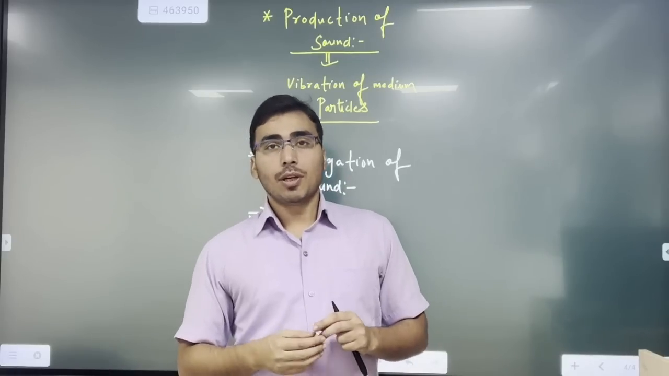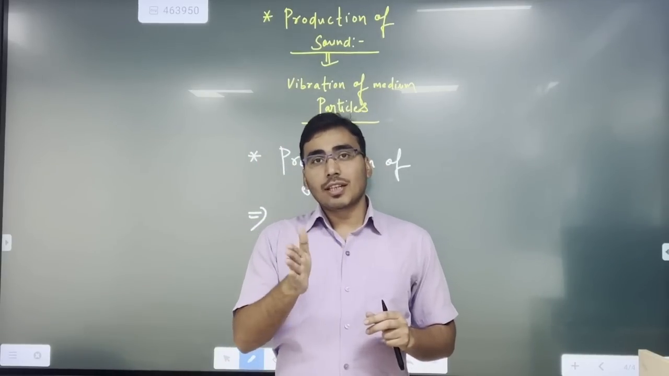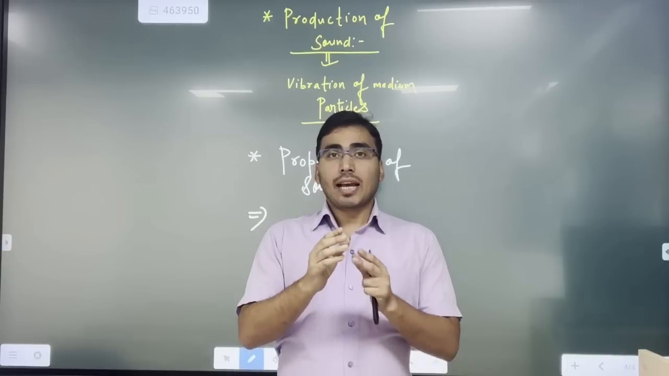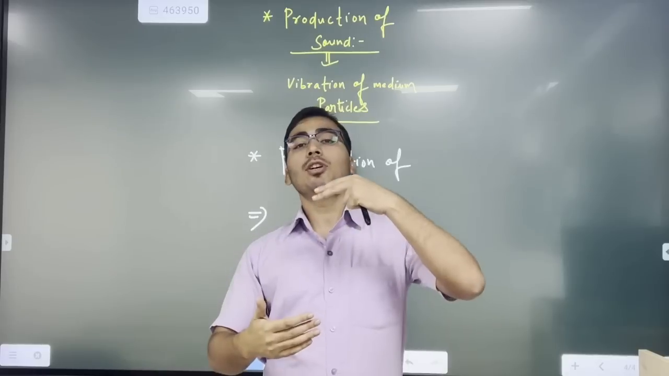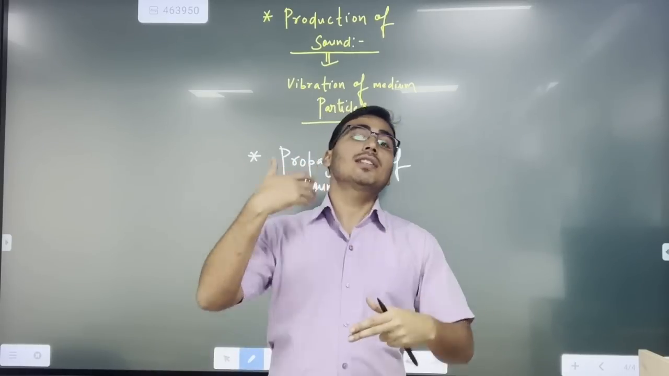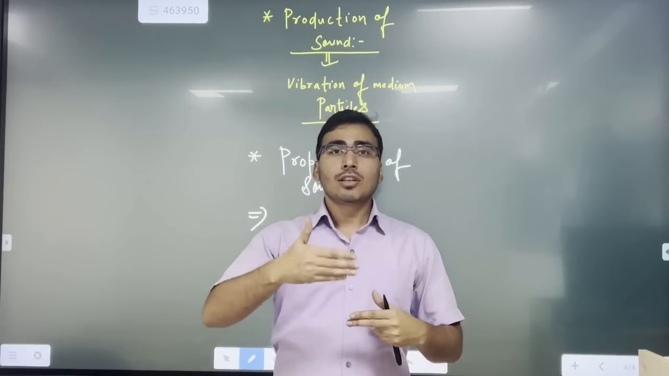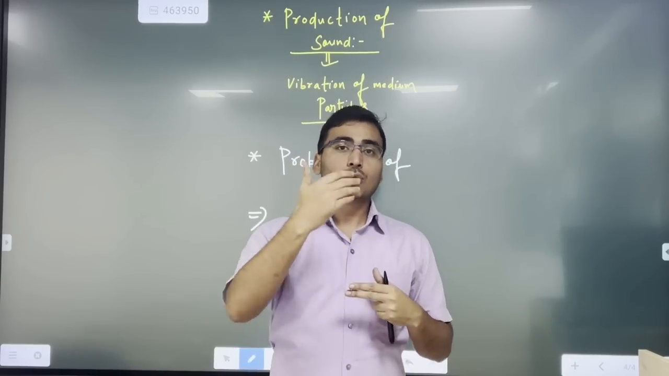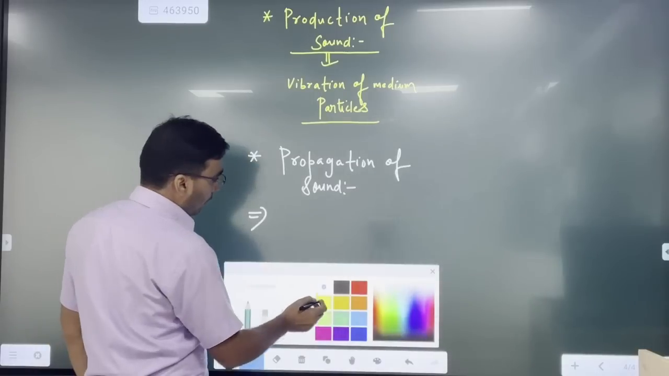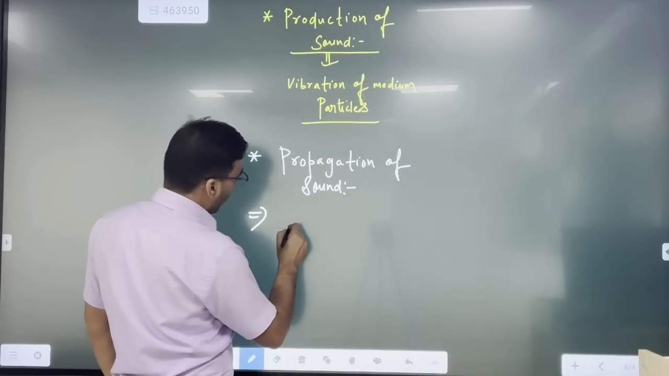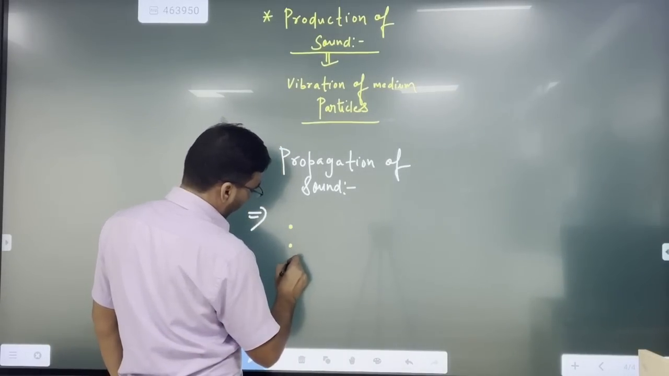So what is happening? The medium particle is oscillating about its mean position, right? And that oscillation is transferred to the neighboring particle, and that neighboring particle transfers its energy to the next neighboring particle. In this way there is a transfer of energy from point A to point B. Understood? Suppose I want to make you all understand and feel this concept, suppose I have any medium, right, and there are different particles here.